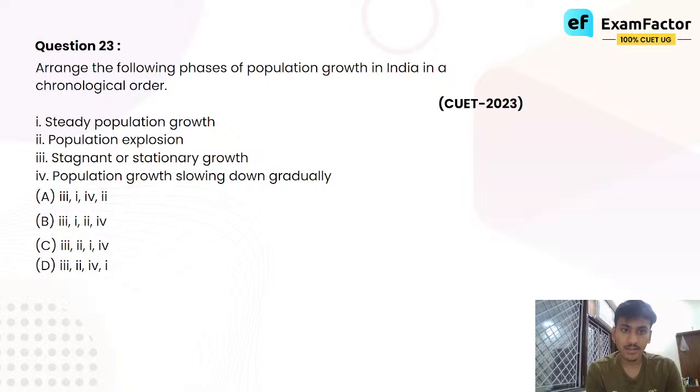Arrange the following phases of population growth in India in a chronological order. Steady population growth, population explosion, stagnant or stationary growth, population growth slowing down gradually. हाँ, पॉपुलेशन ग्रोथ के इंडिया में 4 फेजेस हैं. ऐसा नहीं है कि पॉपुलेशन ग्रोथ जो है शुरू से ही फास्ट रही है, ऐसा नहीं होता. बिकॉज ऑब्वियसली बात है कि ह्यूमन बीइंग मशीन थोड़ी है कि यू प्रोग्राम द ह्यूमन बीइंग टू प्रोड्यूस 5 babies per day, 5 babies per day every year. It doesn't work like that.